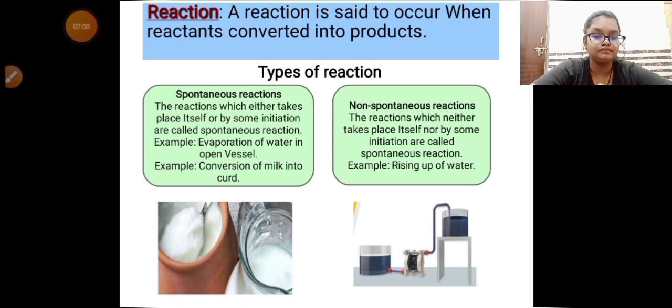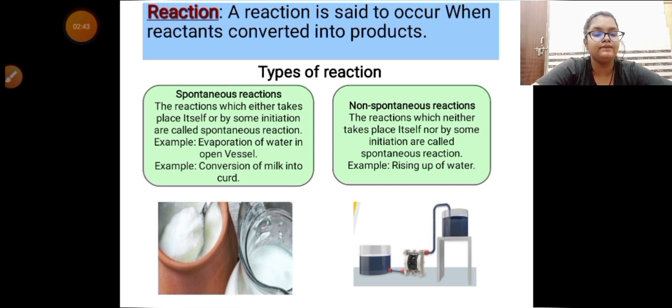But what do we do when we do not get any hint, means there is no physical change we see, not any color? Then we use techniques like chromatography. We can see many types of chromatography, like thin layer chromatography, paper chromatography, etc. And how does the reaction take place? When the old bonds of the reactants break and the new bonds, the product bonds, are formed, then the reaction takes place. Now, what are the types of reaction?